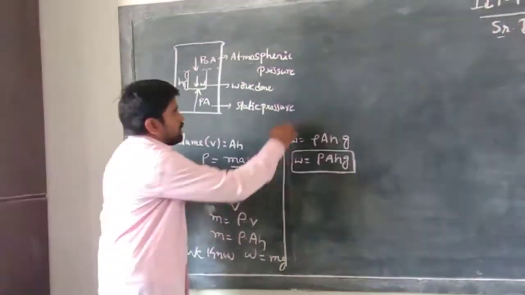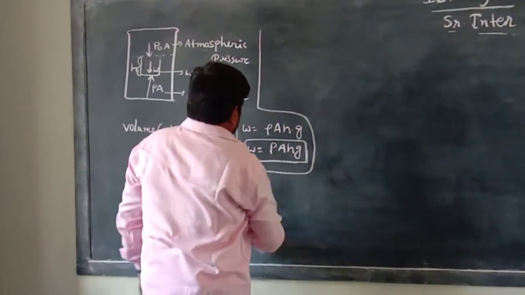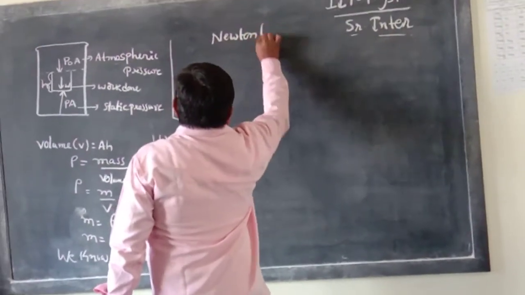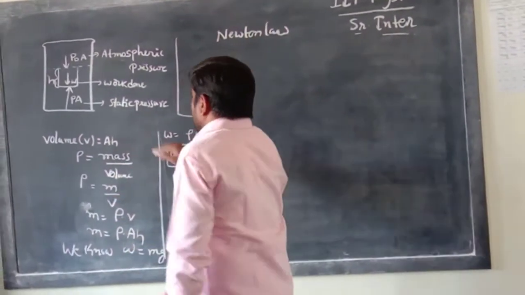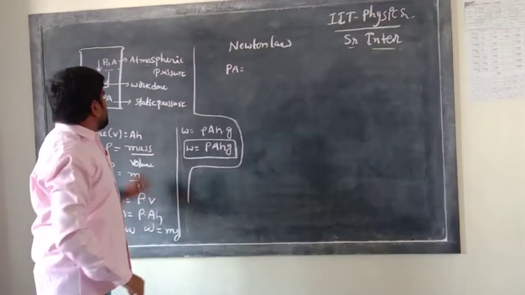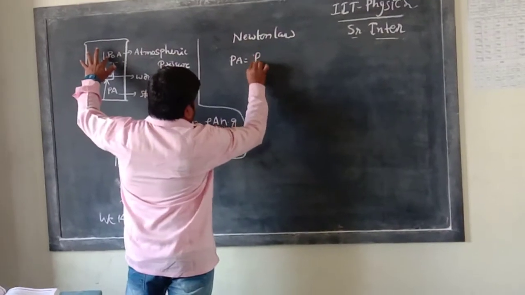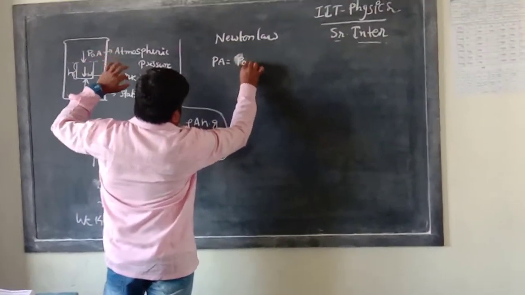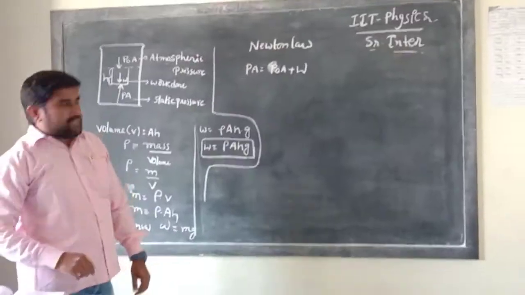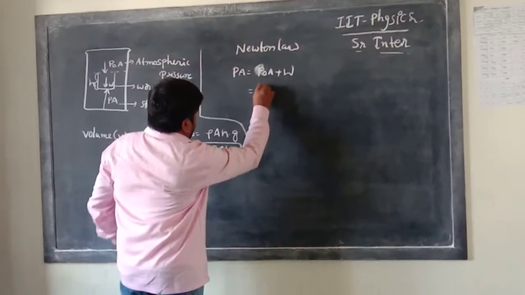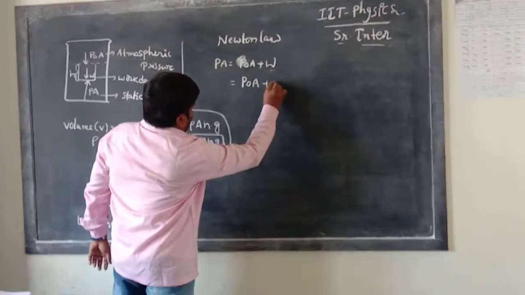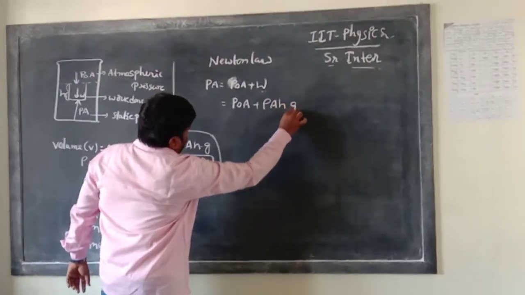So according to Newton's law, action is equal to reaction, which is P naught A plus W, where W is rho A H g.